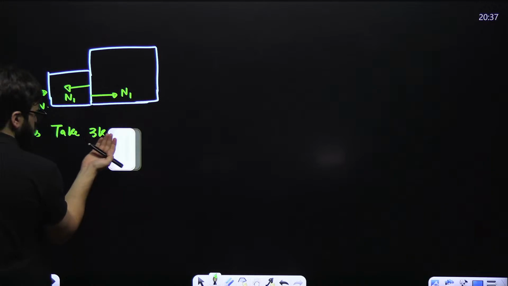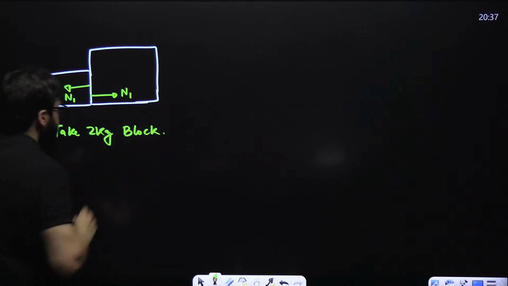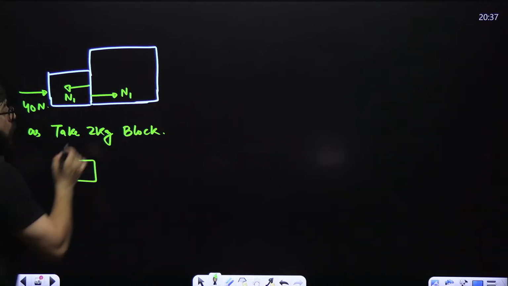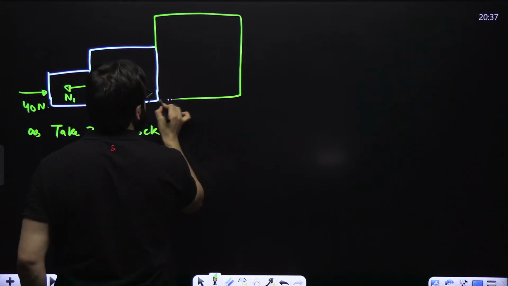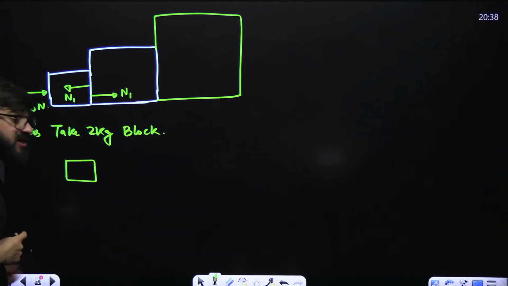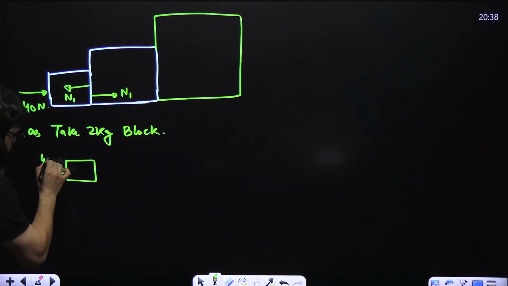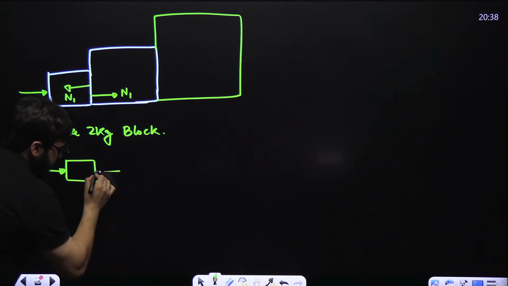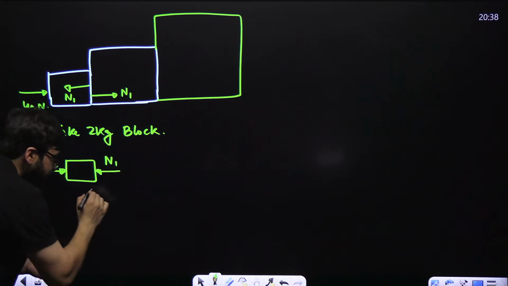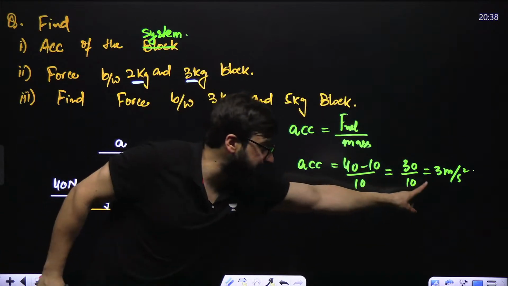Let's take this 2 kg block. If I am taking the 2 kg block over here, and the third block was connected to this one, what are the forces acting on 2 kg? This will be 40 over here, and this will be N1. And the acceleration of this block is, as we recently calculated, the acceleration of the entire system, 3.